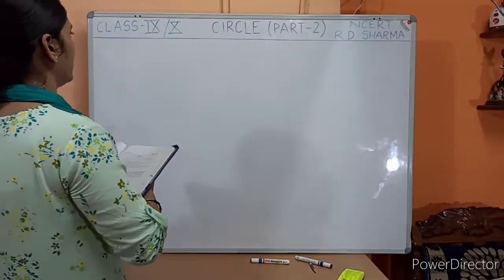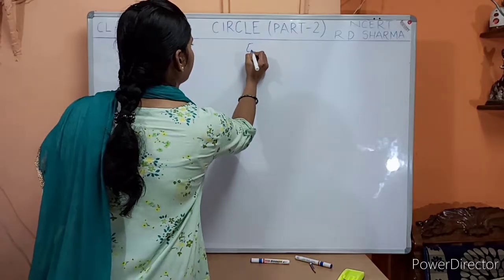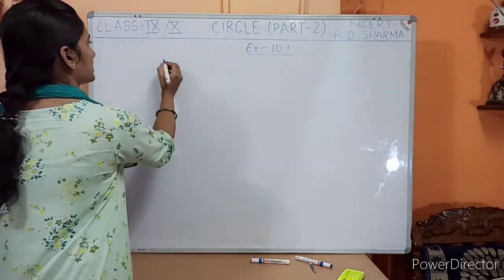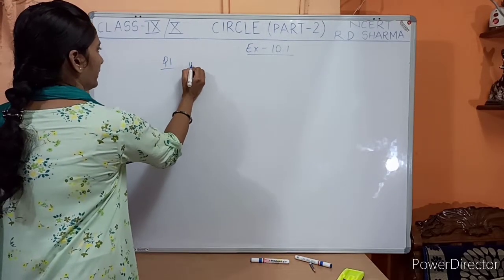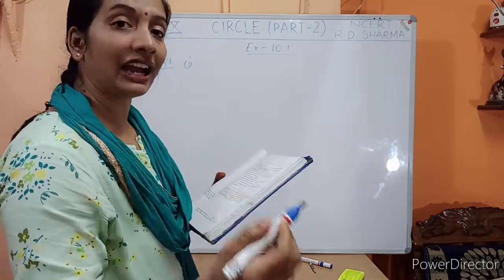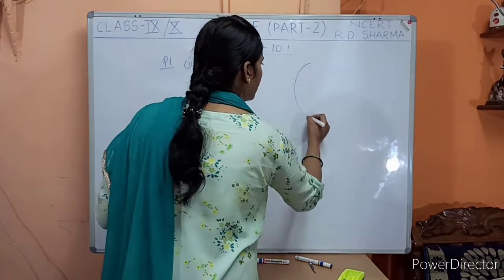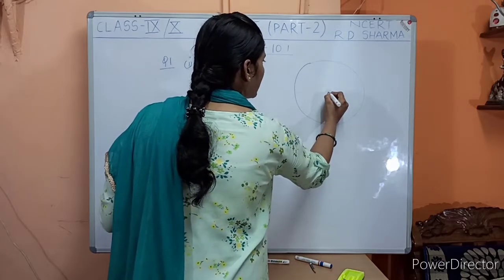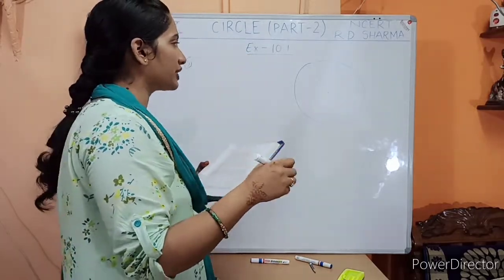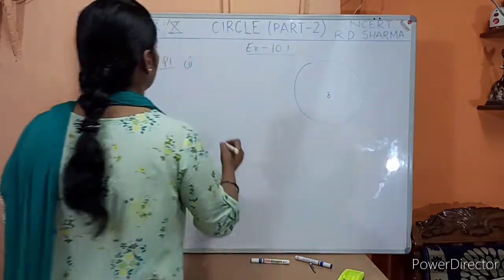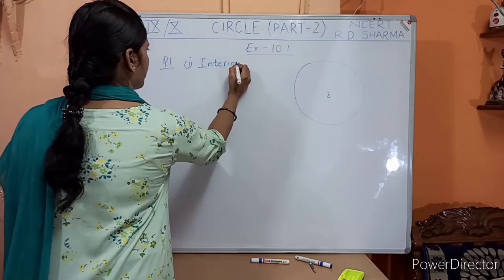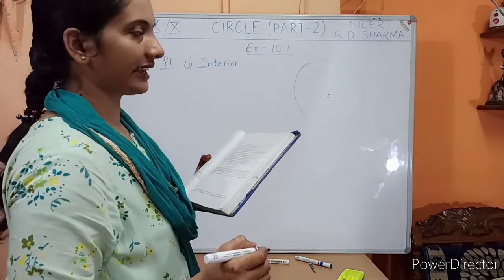So here we are doing exercise 10.1. This is question number 1, first part. The center of the circle lies in the dash of the circle. Means if a circle is there, obviously the center is the midpoint of the circle, right? So it must be lying in the interior of the circle. So the first answer is interior. Now let's see the second one.